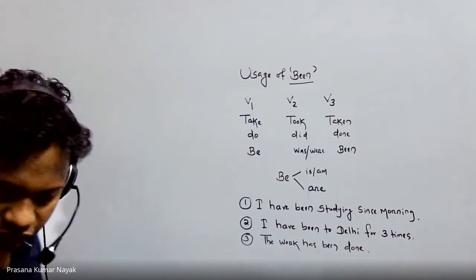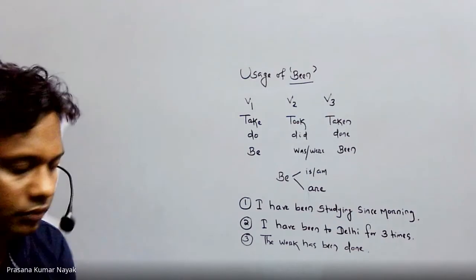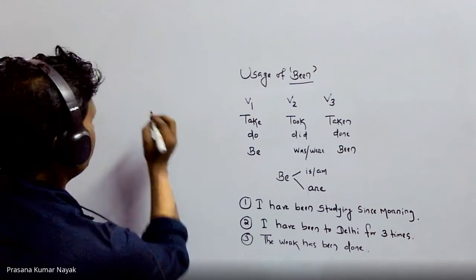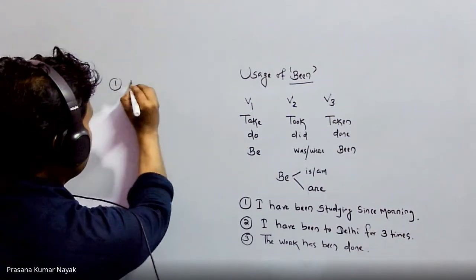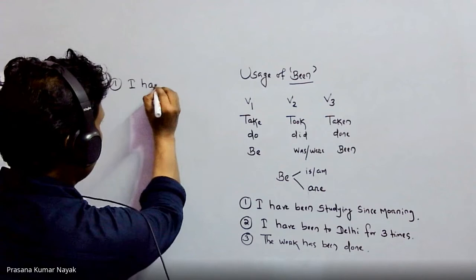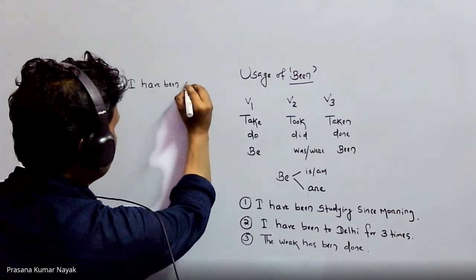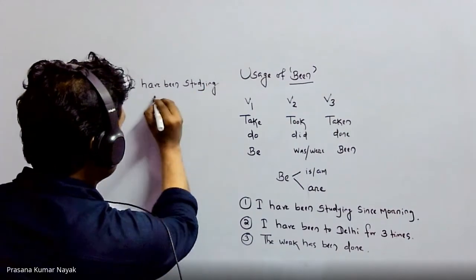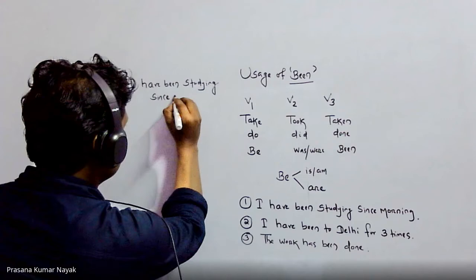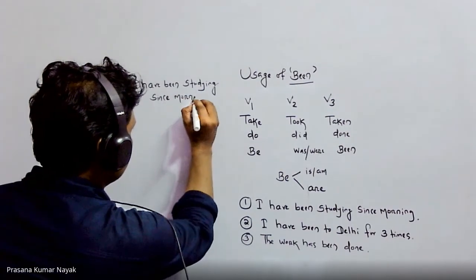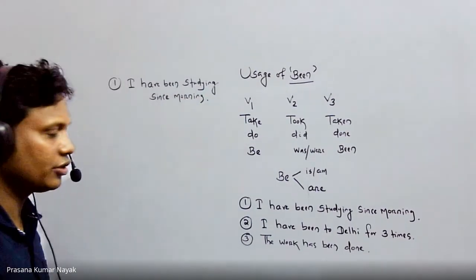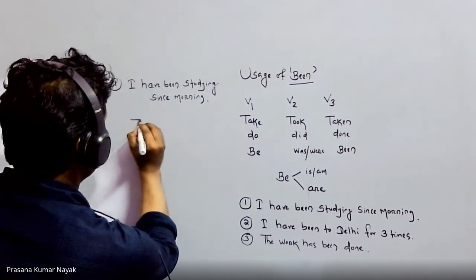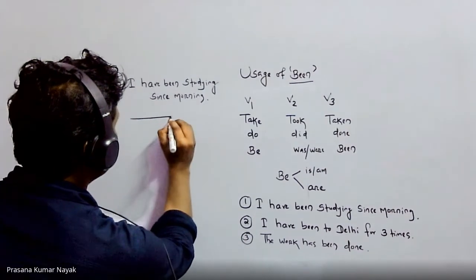What does the first sentence say? I have been studying since morning. This is my first sentence. So what we have known so far, this is something called the present perfect progressive form.